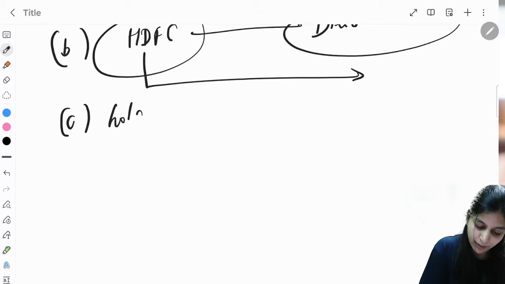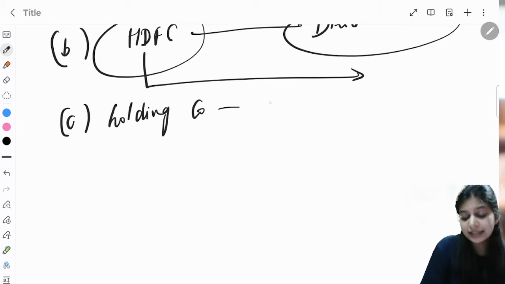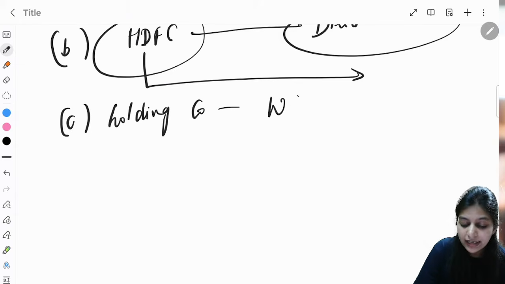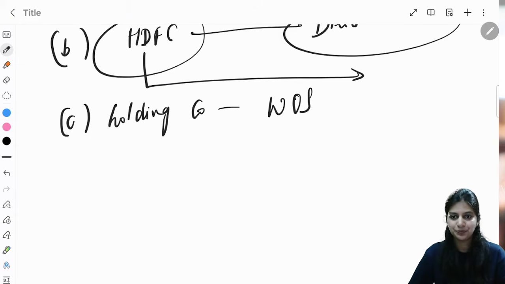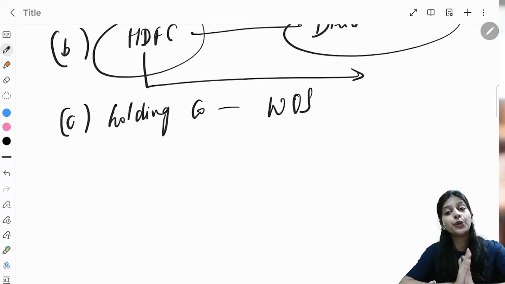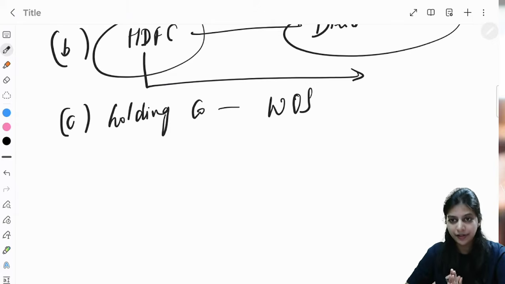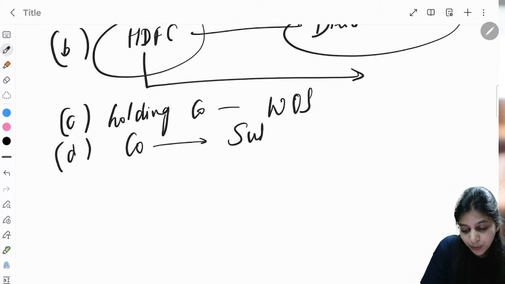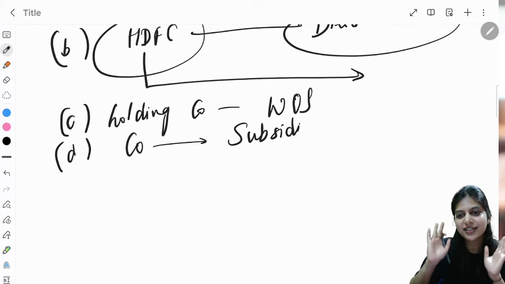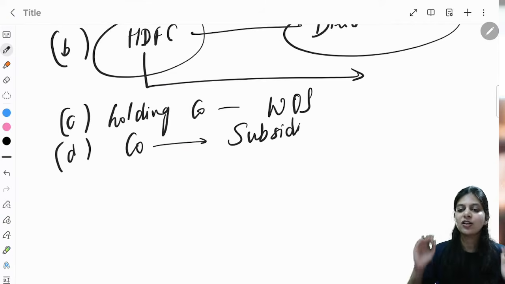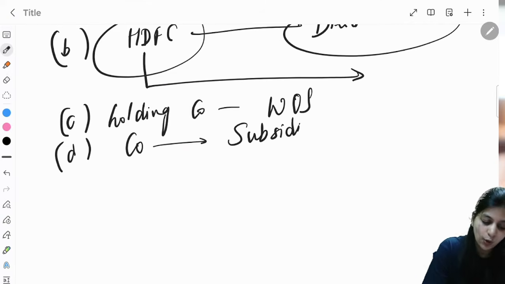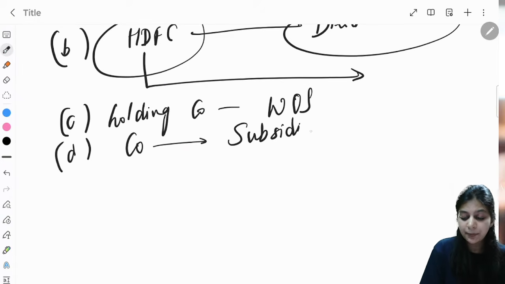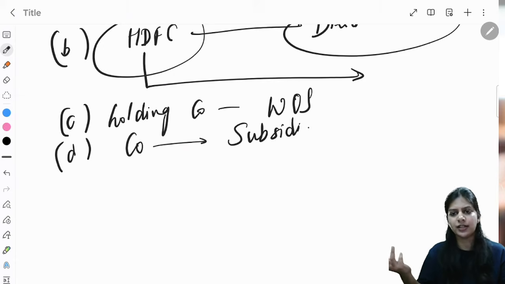So there is a holding company. This company can give loan to its wholly owned subsidiary. C: A company can give loan to its wholly owned subsidiary. D: A company can give loan to its subsidiary. This is the difference between clause C and clause D. Clause C says a company can give loan to its wholly owned subsidiary. Clause D says a company can give loan to any subsidiary, a normal subsidiary.